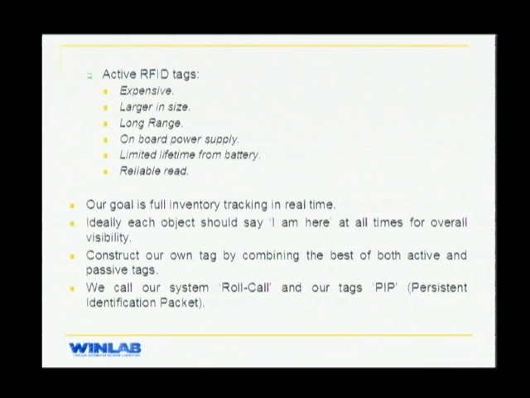Each object should keep on continuously saying, I'm here, and this should be recorded by the base station. So we constructed our own tag by combining the best of both active and passive tags, which is a small, cheap tag with onboard battery, but having reliable reads and a long life. We call our system Roll Call and our tags PIPs.